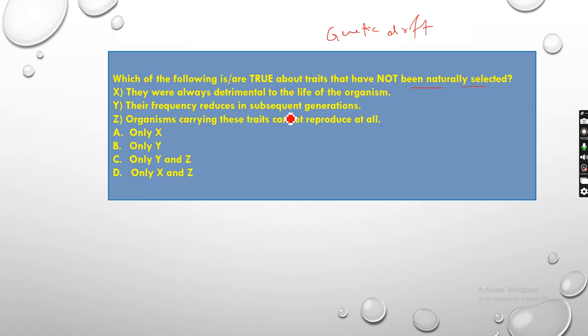Option Y, their frequency reduces in subsequent generations. Then Z, organisms carrying these traits cannot reproduce at all. Four options are given: only X, only Y, Y and Z, and X and Z. So here the correct option will be Y.